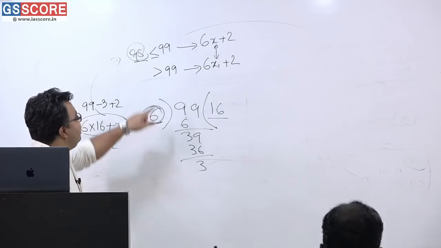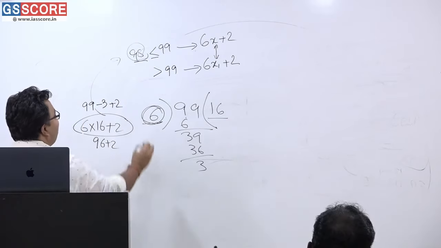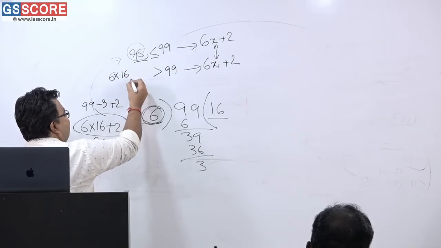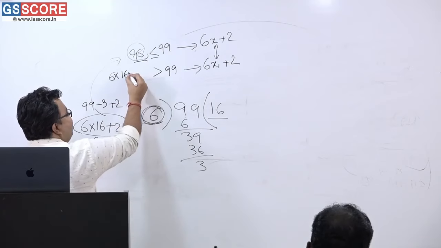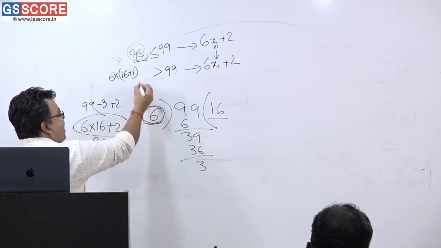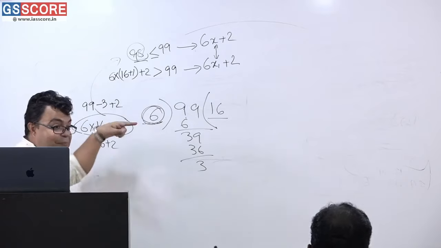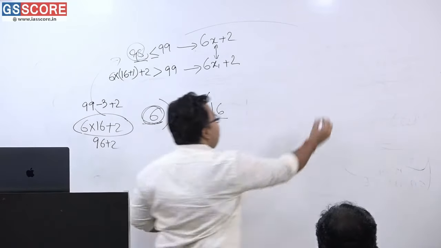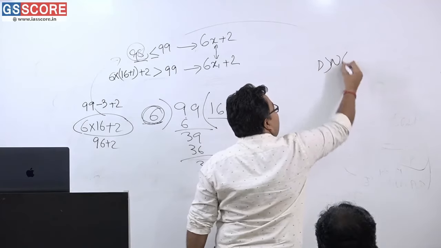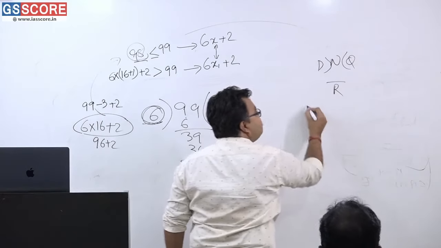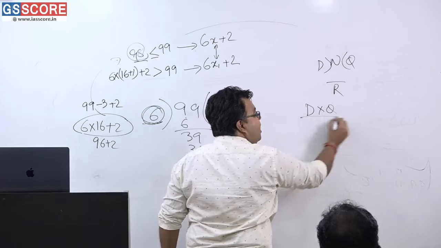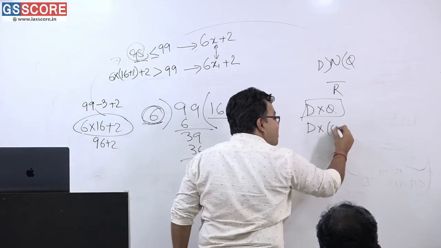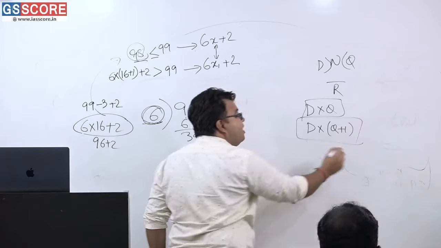And now this is the scenario. Please tell me, will it be 6 into 16? Yahan tha na, I said plus 1 plus 2. In the previous third format, I just told you that if n is divided by divisor, this is the quotient, this is the remainder. So d into q is a number that is divisible by d, and d into q plus 1 is also a number that is divisible by d.